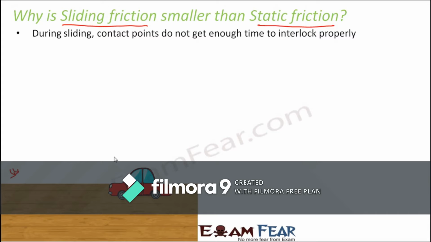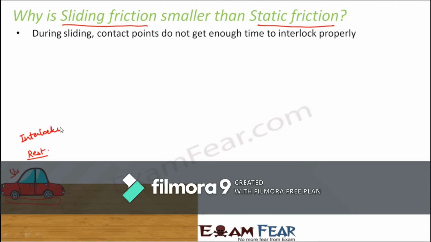That's because the object is initially at rest. When the object is at rest, if you look at the contact surfaces, the interlocking between the surfaces is extremely high because the object is just sitting there. The surface of the car and the surface of the floor are well interlocked, and when they are well interlocked, the friction is also more.